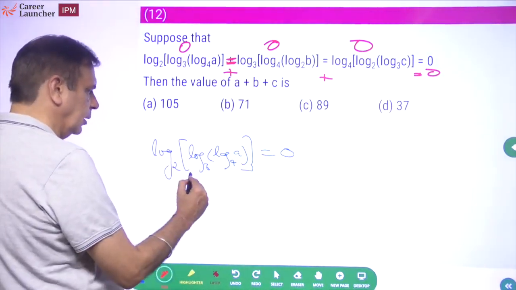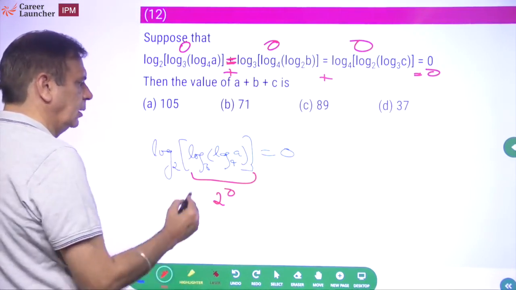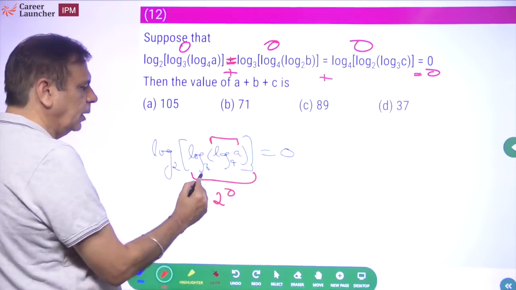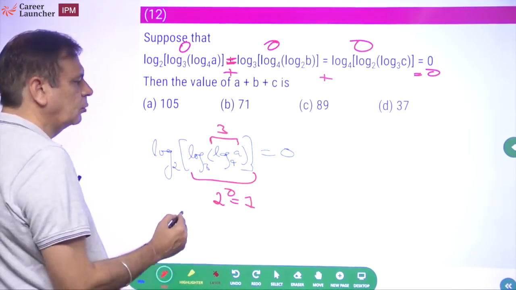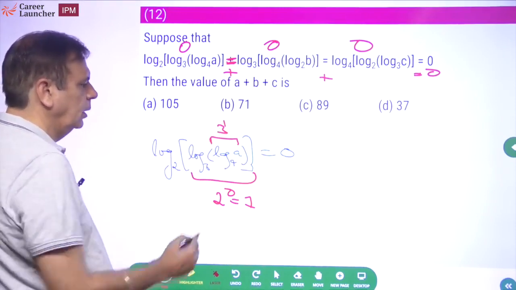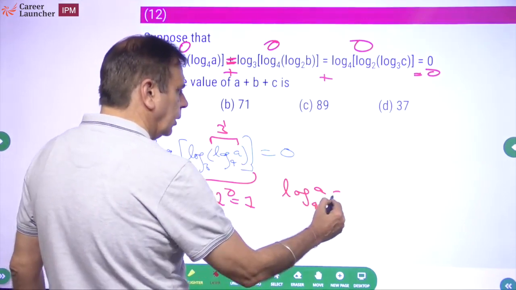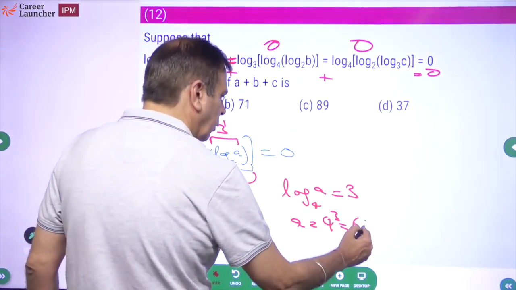This means this thing has to be 2 to the power 0. Right? So if this part is 2 to the power 0, what will this part be? This will be 3 to the power 2 to the power 0, which is equal to 1. This will be 3 to the power 1. And what will this be? This means log of a base 4 is equal to 3. So a should be equal to 4 cube, which is equal to 64.